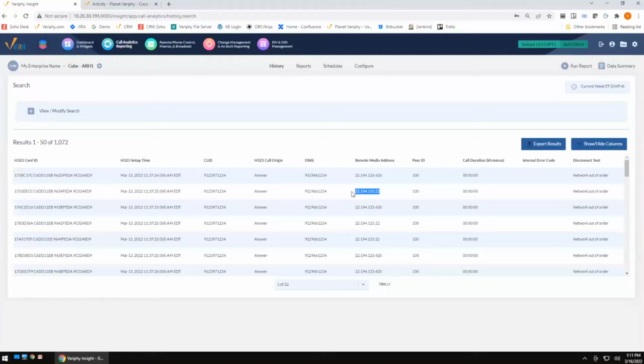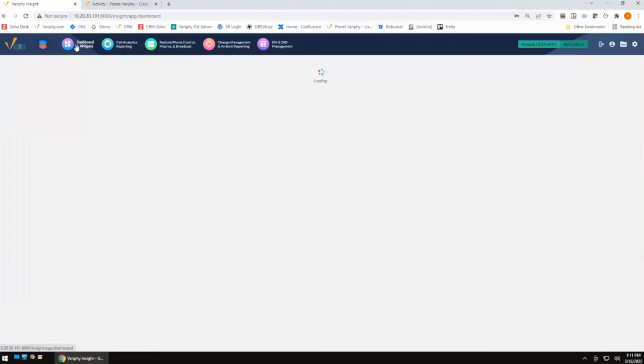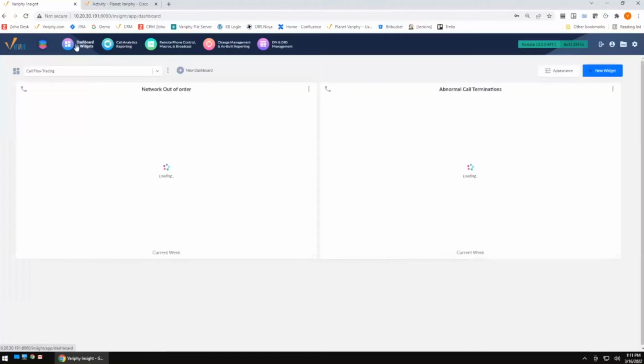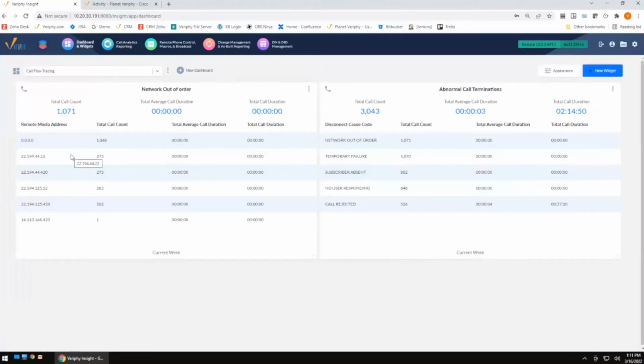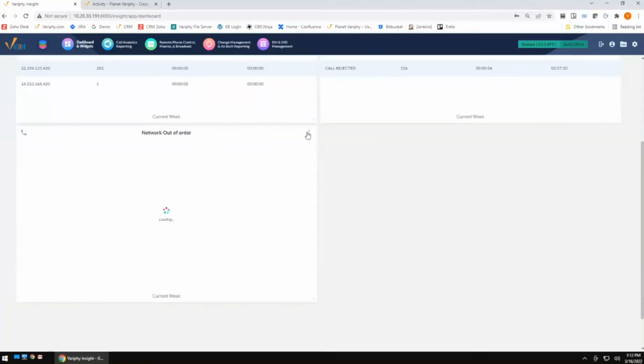Now, that's important for a couple different reasons, and I'm going to go ahead and pop back over to the dashboard. So one of the nice things about having that is the ability to get rid of the secondary IP address in some of these cases. So if I take this particular widget here, I'm just going to make a copy of it, and then we're going to edit this guy down.